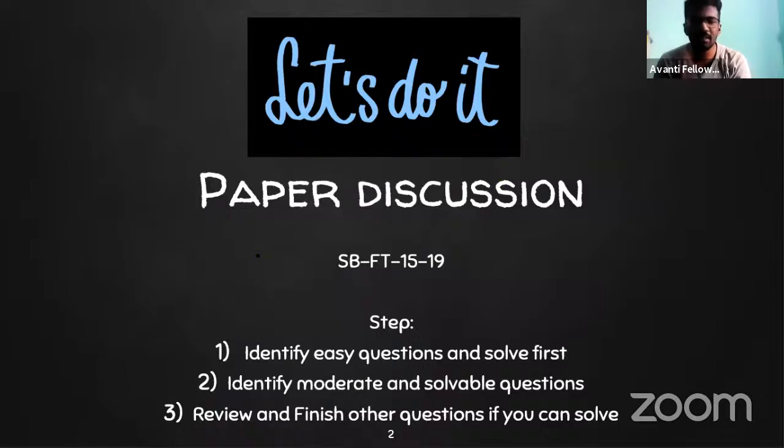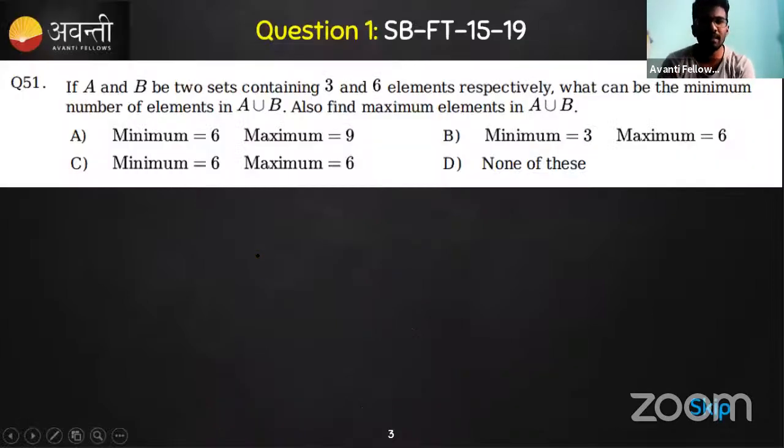All right. So some of the questions we'll discuss. I'll go in the same order. What you can do first is solve here. By reading the question, you can say whether we can attempt it or not. Take some 30 seconds and just read. If we can attempt, just attempt it here and solve it immediately. Otherwise, we can skip this option, keep it for last, and come back to this question later.